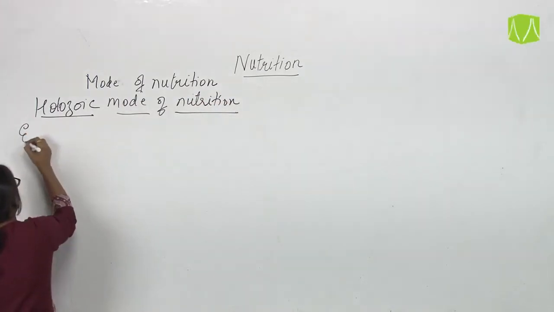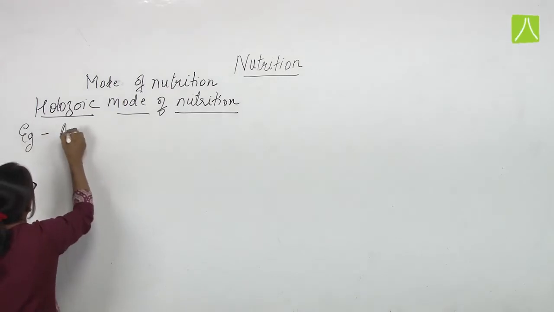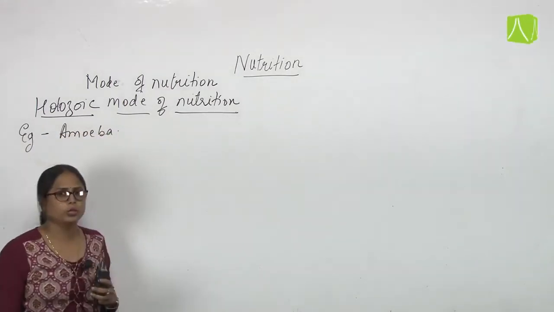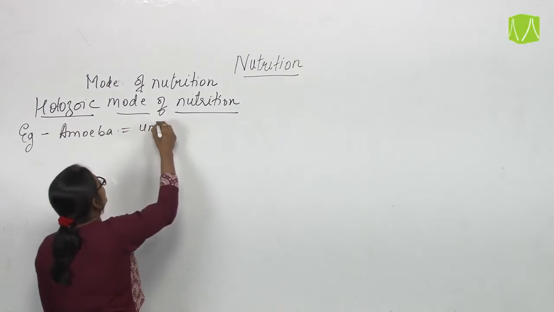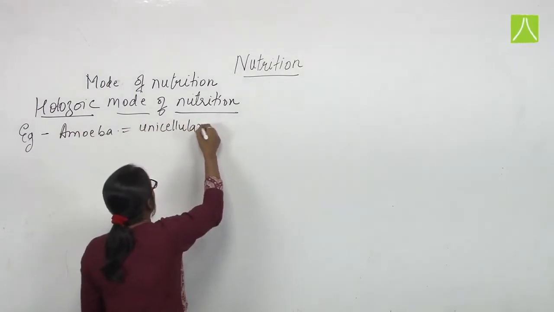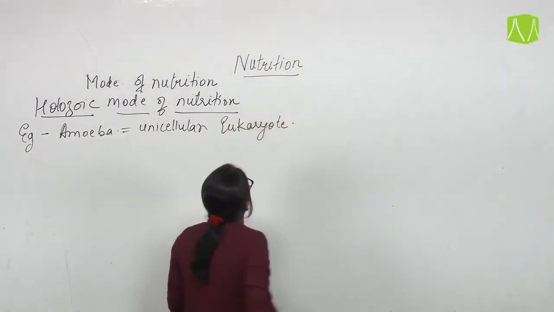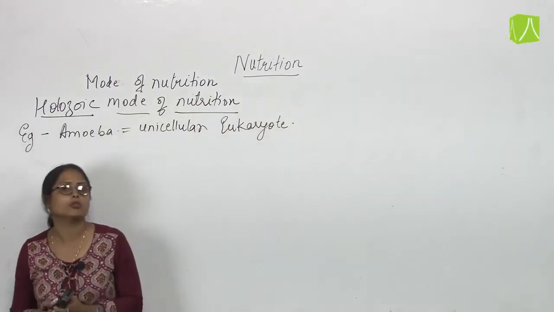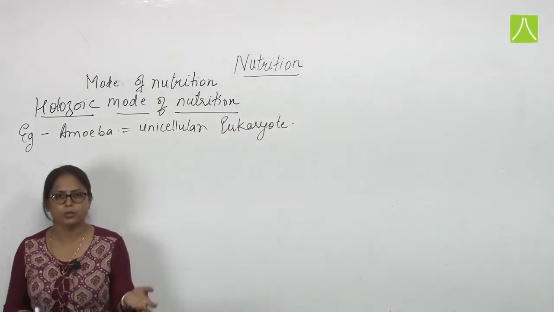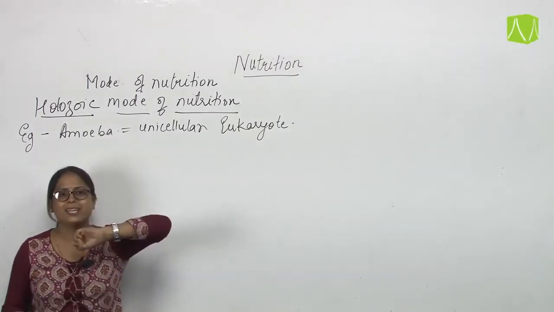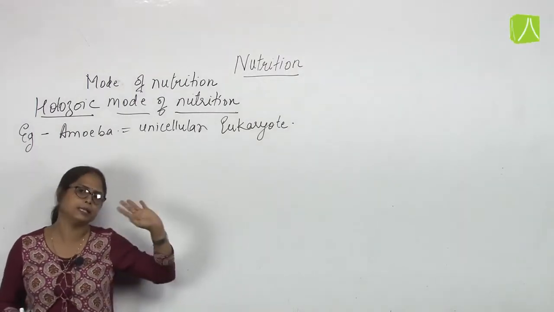We are going to explain it by taking the example of amoeba. Amoeba is actually a unicellular eukaryote. We humans, animals and plants are also eukaryotes, but we are multicellular. Here the amoeba we are taking as an example is unicellular, but we can understand this mode of nutrition by taking this example.